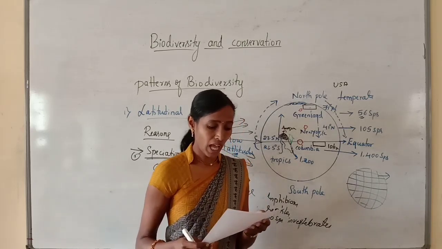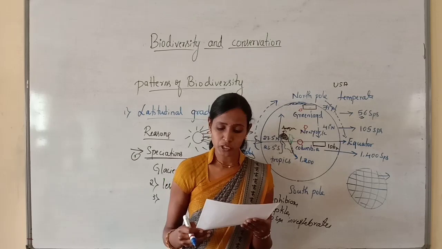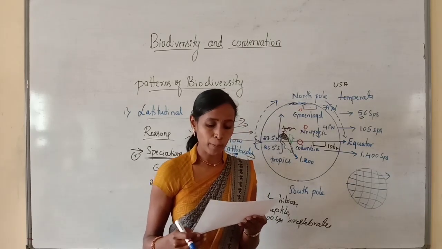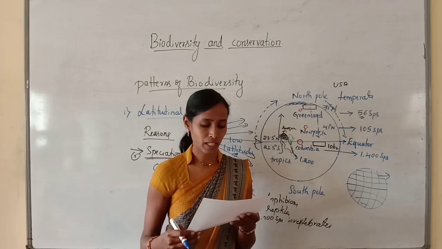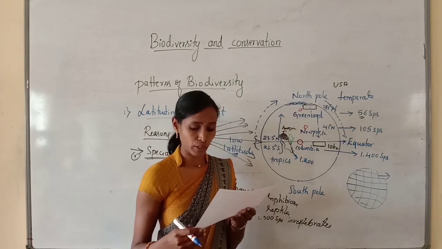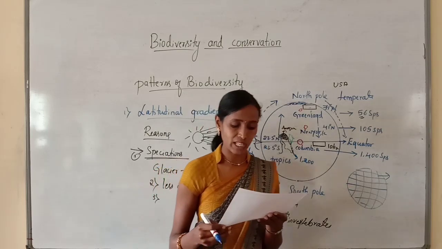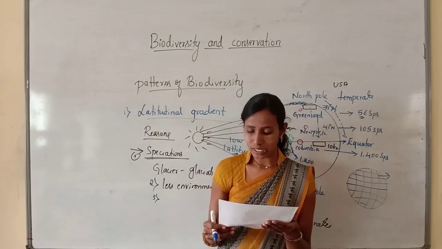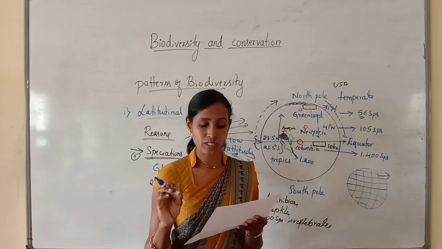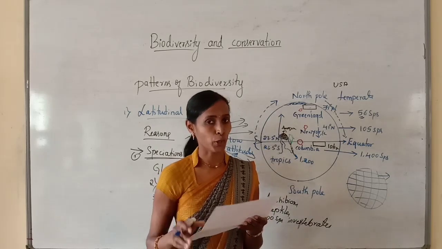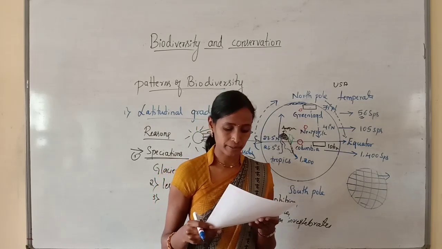And next question: about the total number of species present on the earth, a more conservative and scientifically sound estimate was made by. Option A, Robert May. Option B, Robert Constanza. Option C, Alexander von Humboldt. Option D, both A and B. You know, the more conservative and scientifically sound estimate was made by Robert May. So option A is correct.